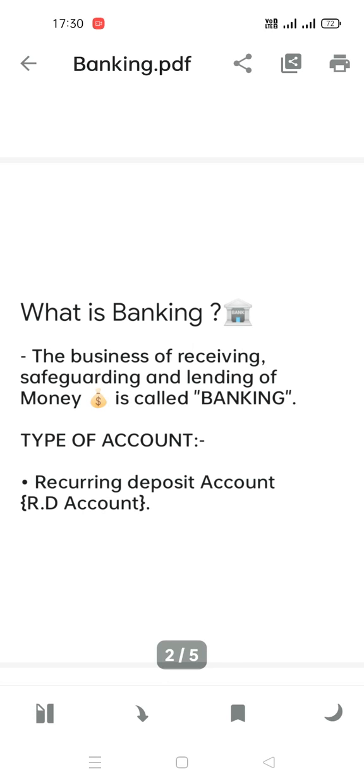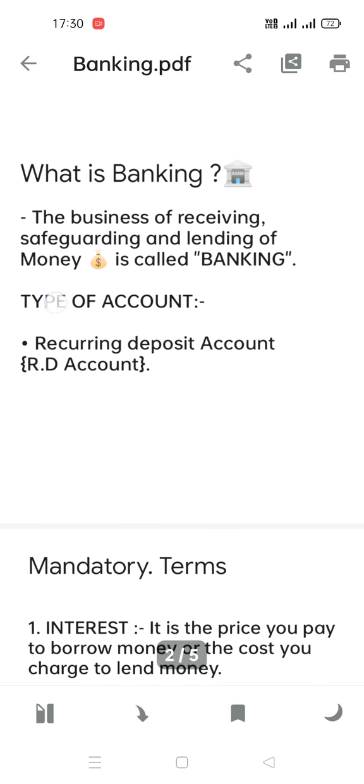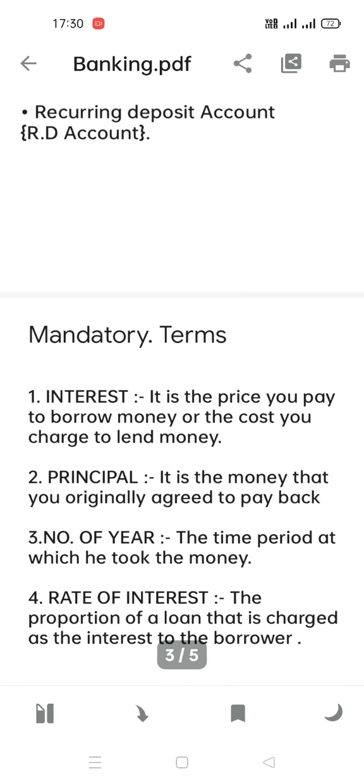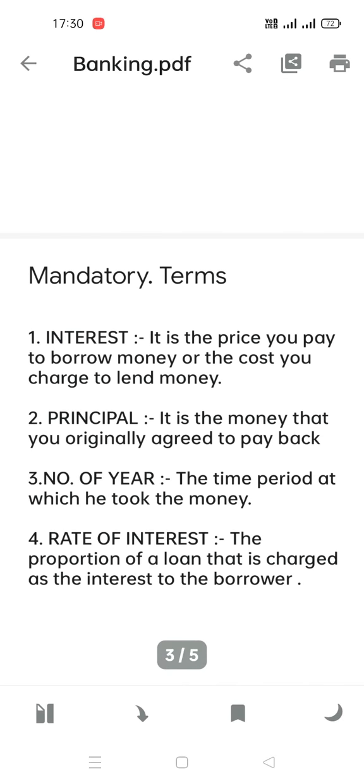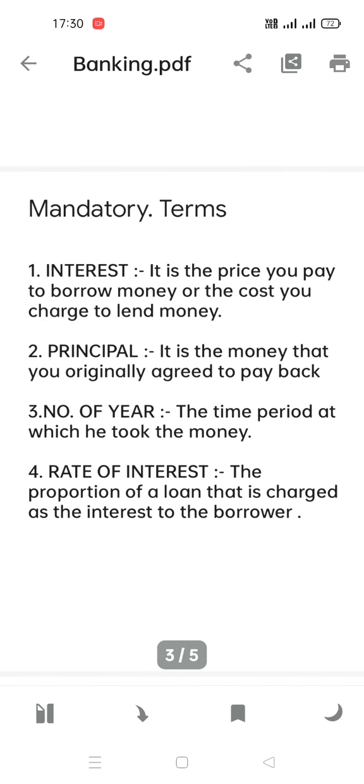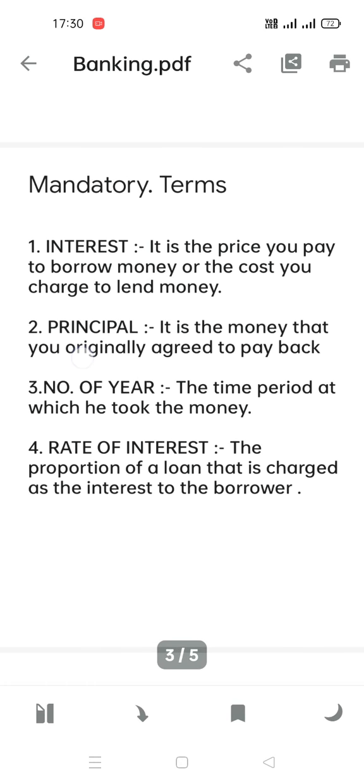We are also going to deal with some very mandatory terms. You read these terms in your lower classes as well as in this 10th class. If you don't know these terms, many children face problems, and it will be quite difficult to do the sums. So the first term is interest.